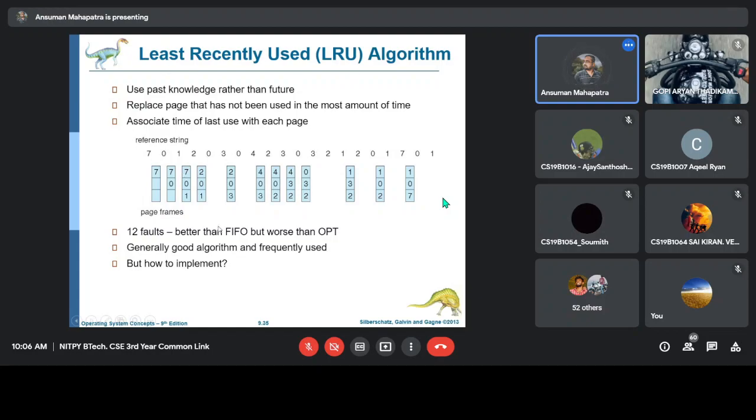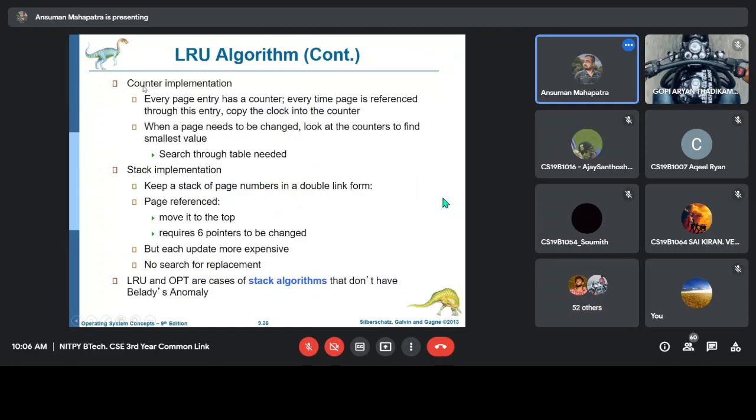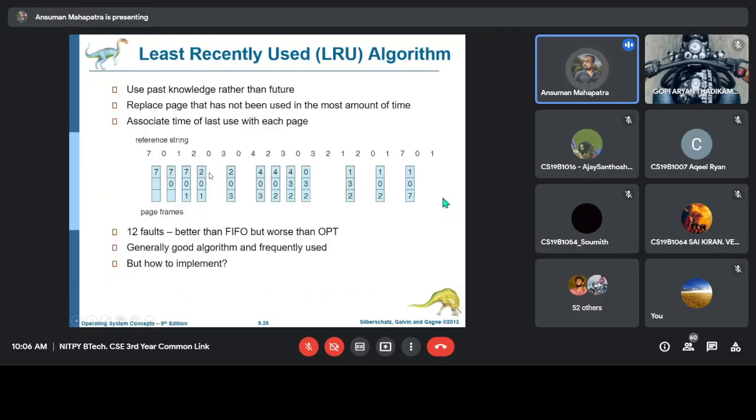The main thing is how to identify which among these 3 pages is least recently used and which is recently used. To implement this LRU algorithm, we have to use some counter implementation. How to use a counter? Just give a count to each of these pages.